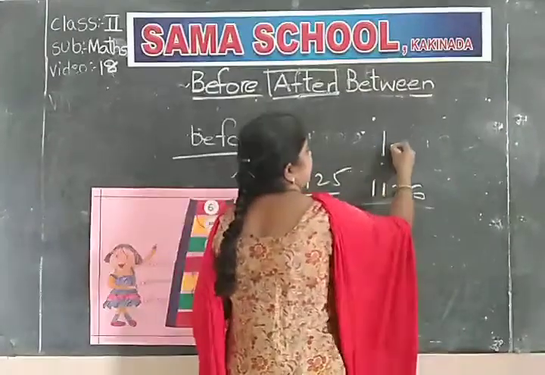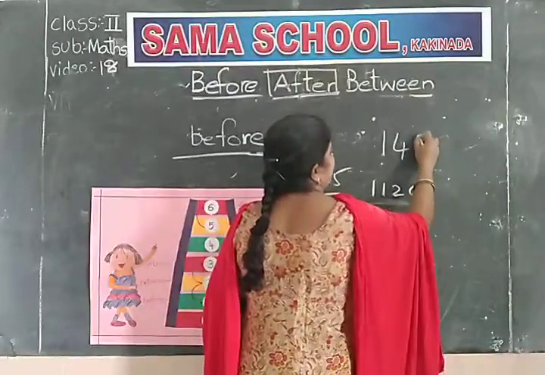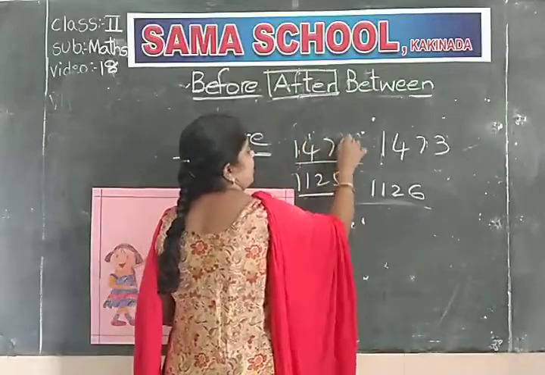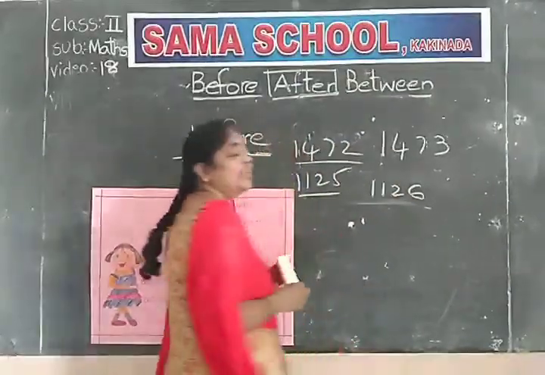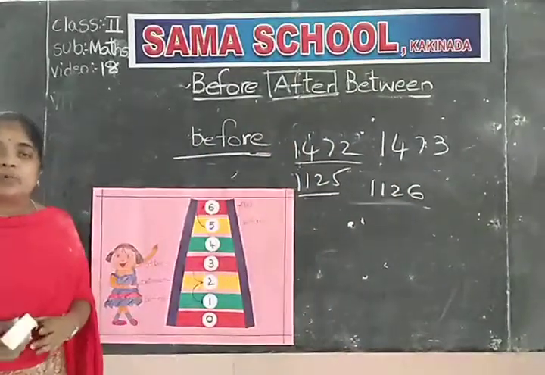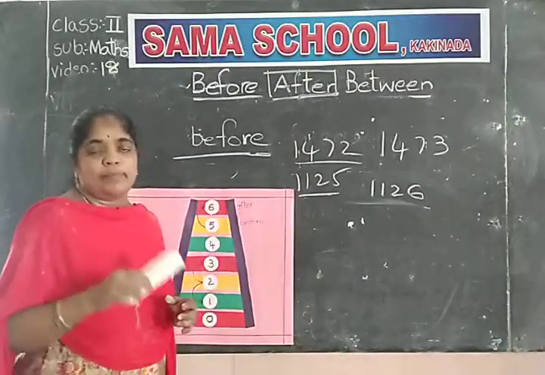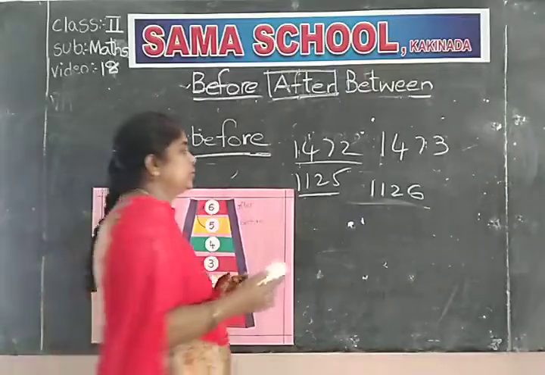If I give like this, 1473, yes you can say 1472. When zeros come, that time only it is a little bit difficult to write the before number or after number also. Okay children?